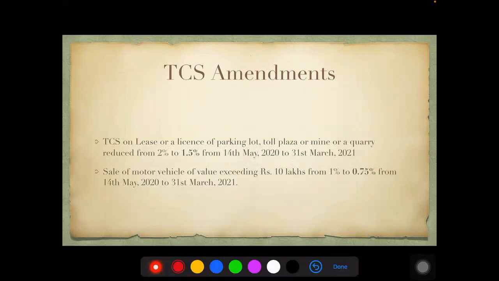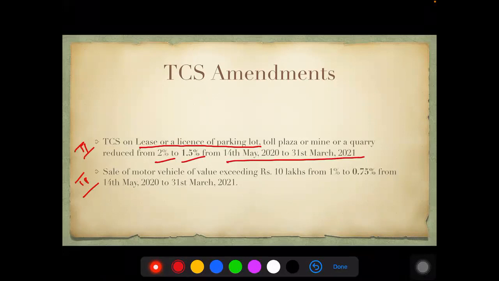Now, if you all recall, we have TCS in 4 categories. That was category 1. Category 2 is on lease or license of parking lot, toll plaza, mine, quarry, etc. This is also reduced from 2 to 1.5 for this particular date criteria. Again, the 75% will apply here. Category 3 is for sale of motor vehicle. If it is exceeding 10 lakhs, then from 1% to 0.75% from 14th May to March 31st. This is also 75% applicable for the same date criteria.